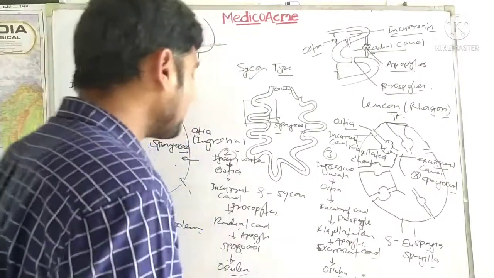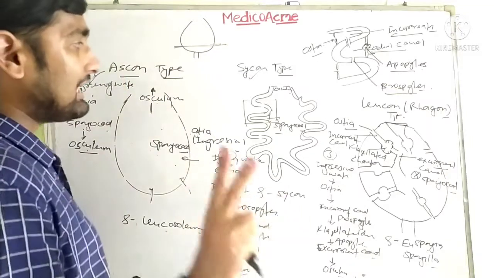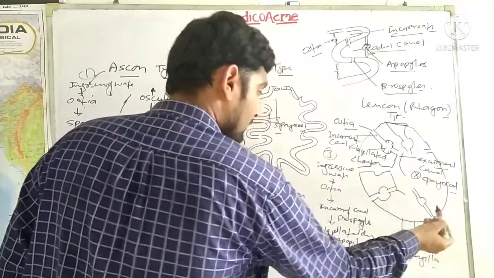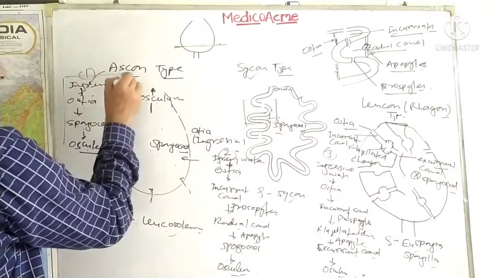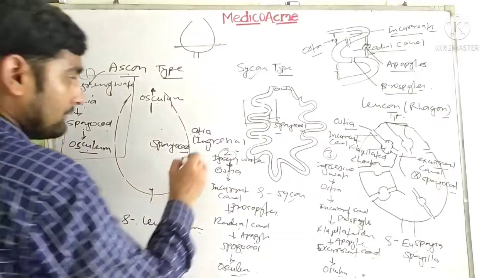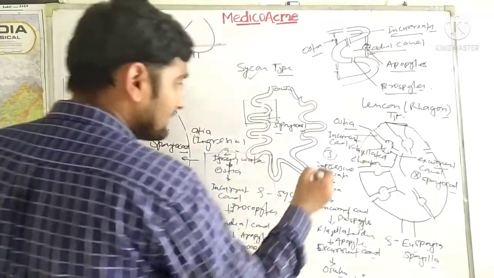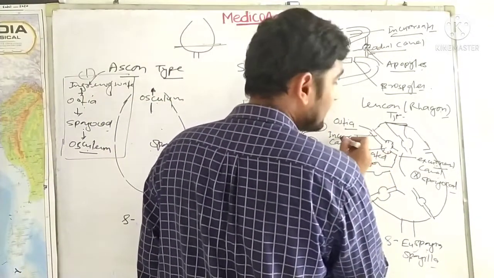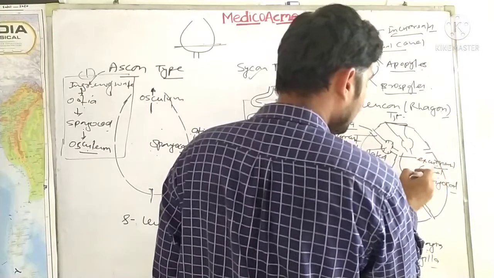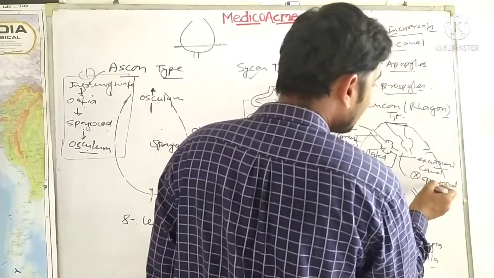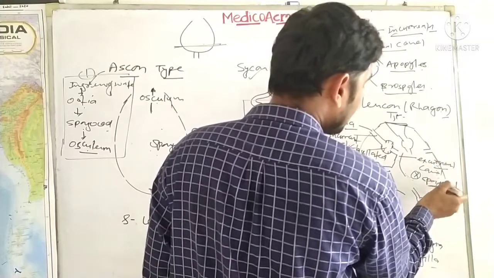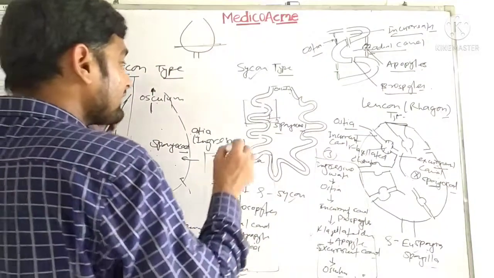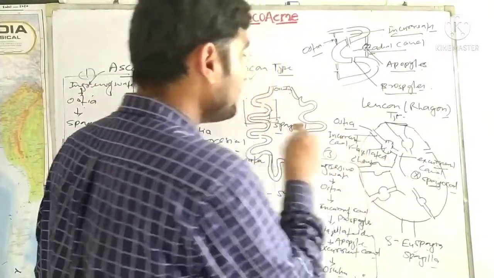Sometimes what happens, the main 3 things which can be asked here are, first, the organism, second, the progression of water, and the third one which can be asked is about the flagellated chamber, incurrent canal, and excurrent canal concept. So this concept should be clear, that the spongocoel is not there, the excurrent canal replaces the spongocoel, and the flagellated chamber actually replaces the radial canal. So these should be clear.